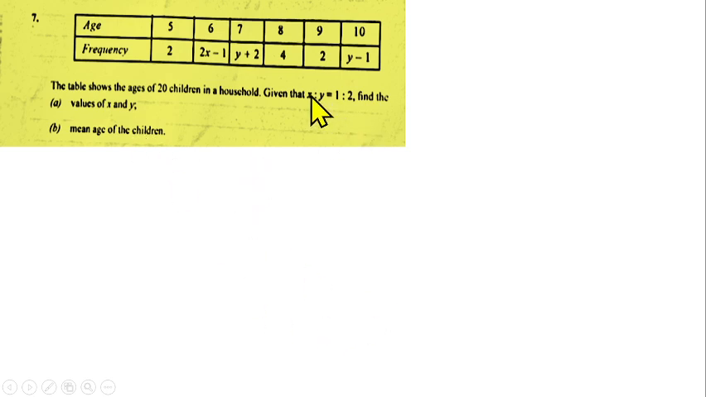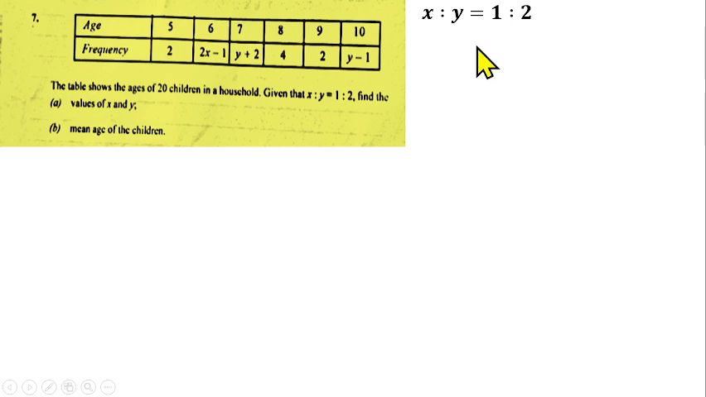So we are given the ratio of x to y to be x ratio y is equal to 1 to 2. You can get an equation from that, because you can see that in the frequency we have x and y. We are not given the value of all the frequencies, so some are in terms of x and y. So you can get the first equation here.